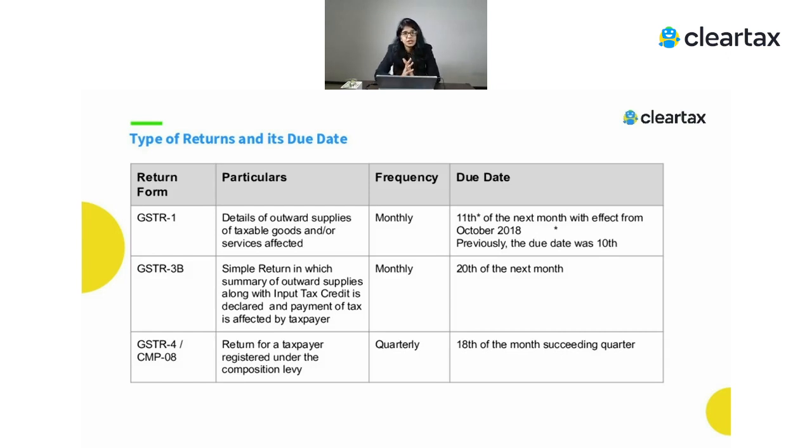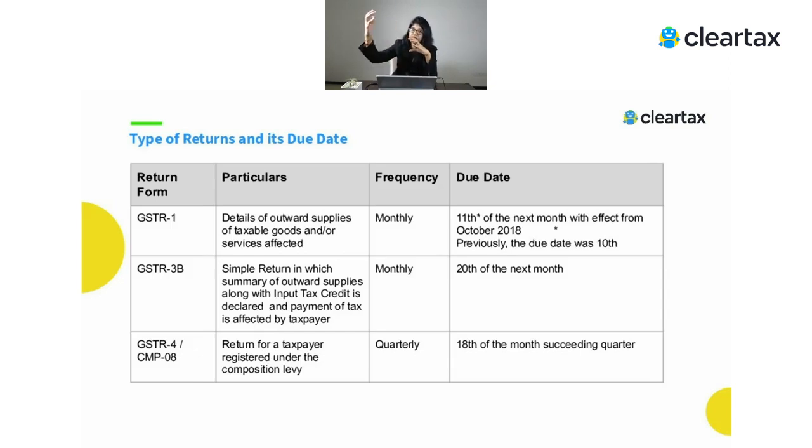So if we talk about GSTR 1, it talks about every outward supplies. Whatever outward supplies you have will be shown in GSTR 1. Some of the examples could be, because just think of a normal business transaction, what usually happens? There is a business person, there are obviously some vendors who supply the goods to this business, and this business actually supplies to the customer.